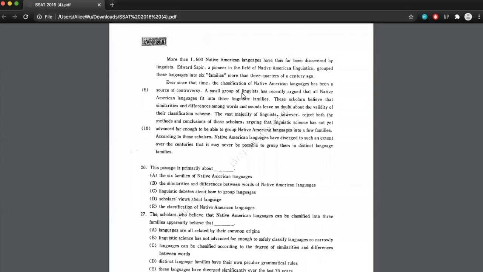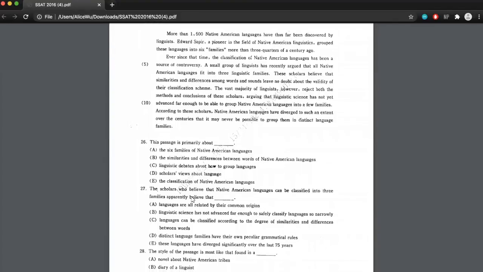So it's talking about a small group of linguists that think that these languages can fit into 3 linguistic families, but then most linguists reject both methods and conclusions of those scholars. So it seems like there's a lot of disagreement and that people really can't arrive at the same conclusion. So while you can see for inferential questions, there are details that can help support an answer, these details are not the answer themselves.